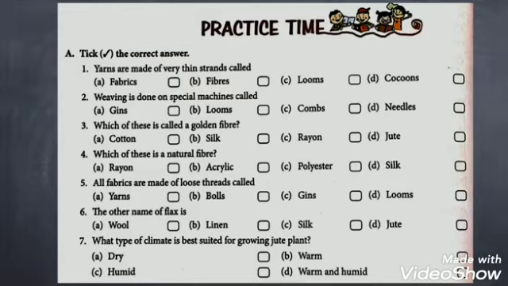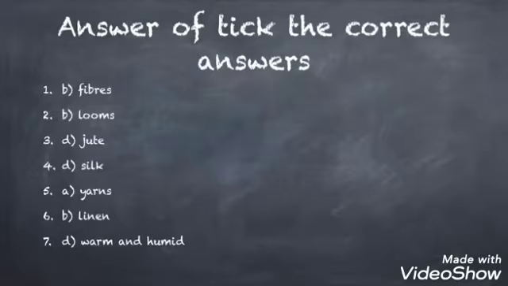What type of climate is best suited for growing jute plant? A dry, B warm, C humid, and D warm and humid. Now check your answers. Answers of tick the correct answers. Students, check your answers and feel happy if your answers are correct. For first one, fiber. For the second question, looms.